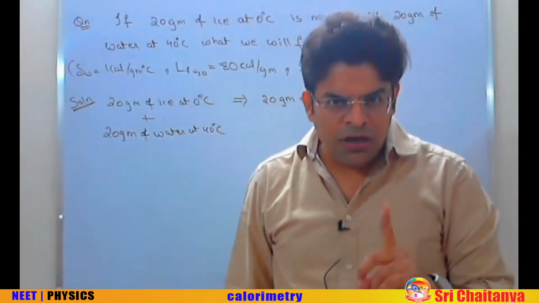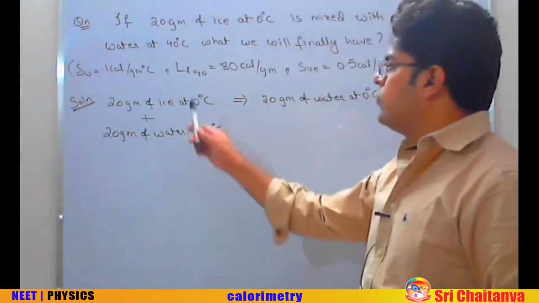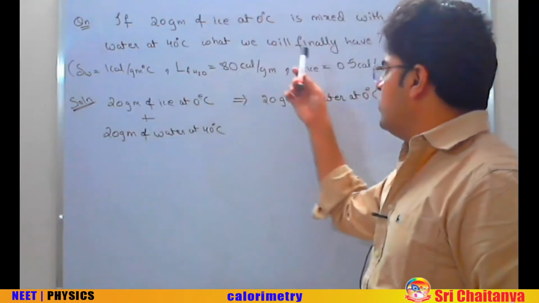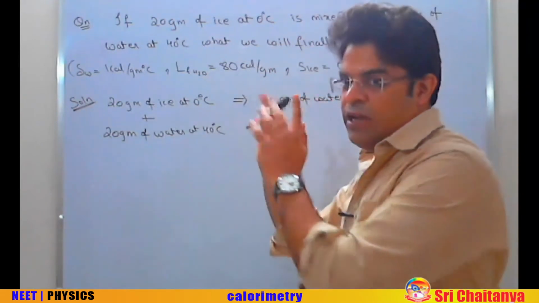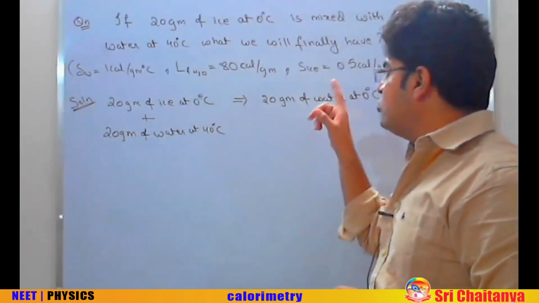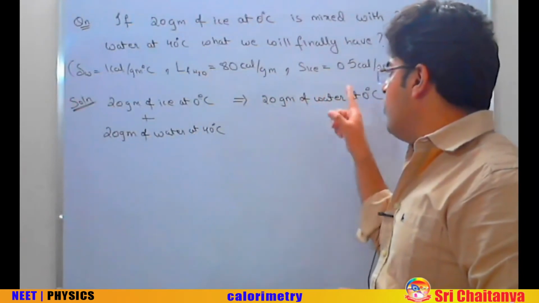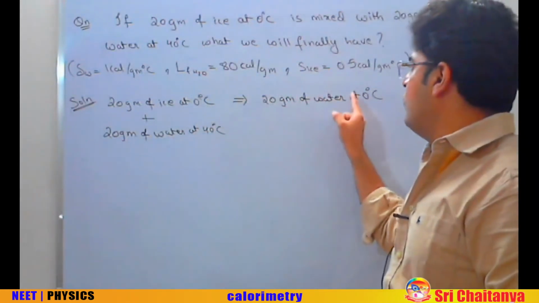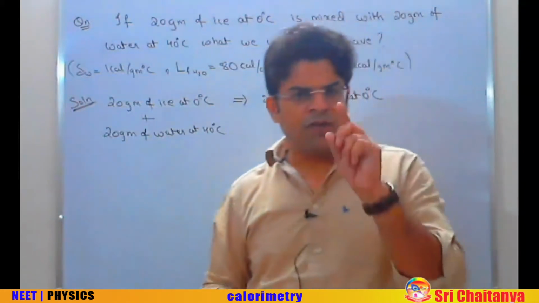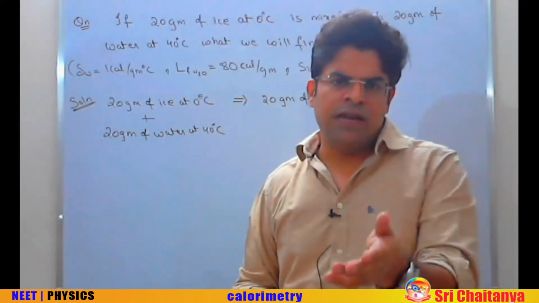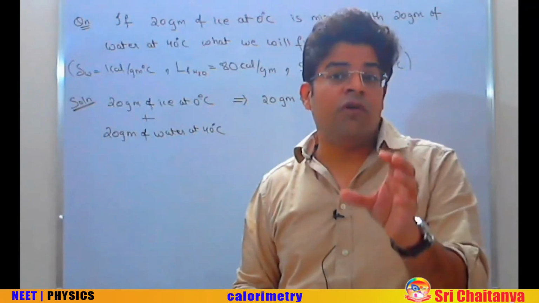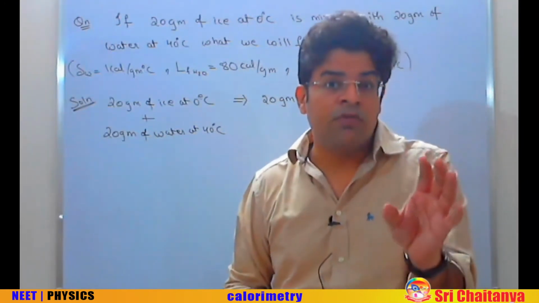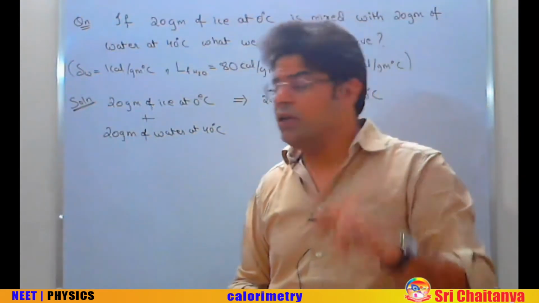Yes, 20 gram of water at 0, because to convert 20 gram of ice at 0 into 20 gram of water at 0, I have to give in heat. How much heat? To convert 1 gram of ice into 1 gram of water, you have to give 80 calories. So to convert 20 gram of ice into 20 gram of water, you have to give 1600 calorie.